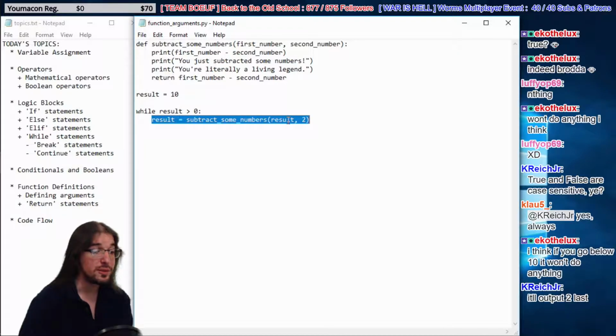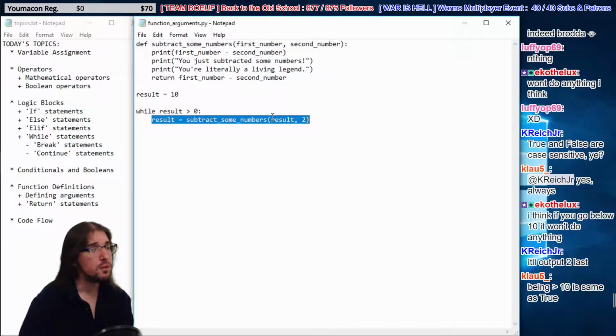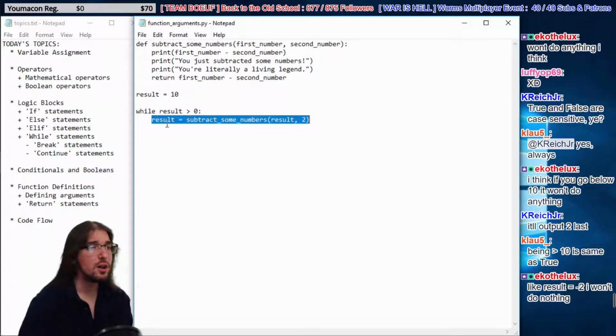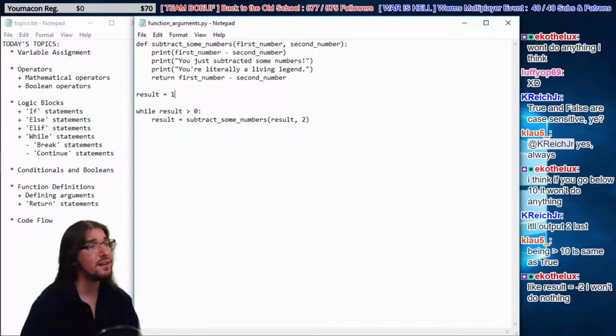Yeah, Kenny's right too. It subtracts 2 last. So we're saying, now result equals 8. Then it asks the question again. Yeah, you're right, Echo. If it makes it a negative 2, it won't ever run. It won't ever run now, because it says, hey, while result's greater than 0, well, it's not greater than 0. Nothing ever happens. But if we start with 10, it'll run it once and say, now result is 8.